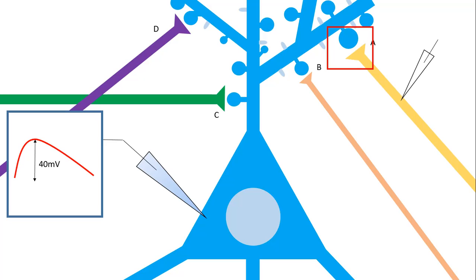and this change in potential is known as postsynaptic potential. This kind of postsynaptic potential can give rise to postsynaptic spikes or postsynaptic action potential in the postsynaptic neuron. That's why it is known as excitatory postsynaptic potential, because it can give rise to action potential in the postsynaptic neuron.